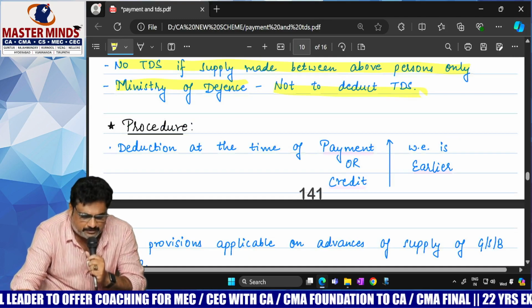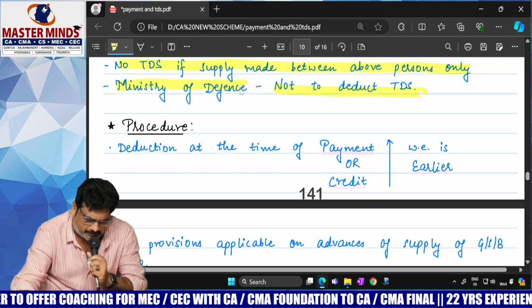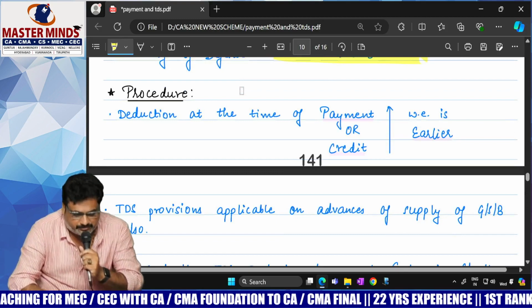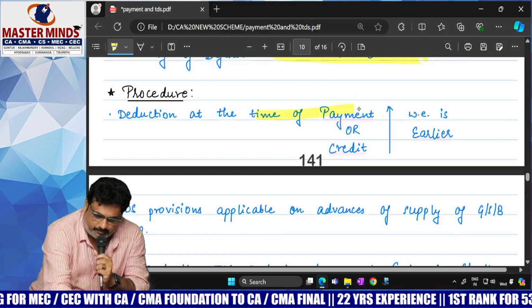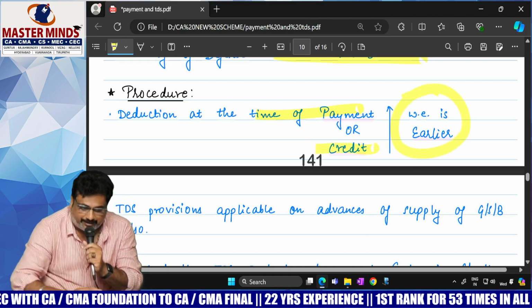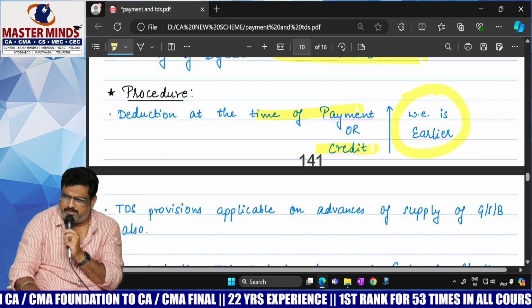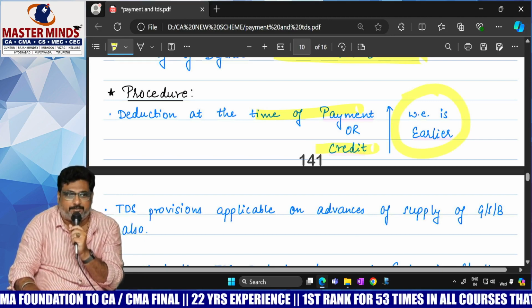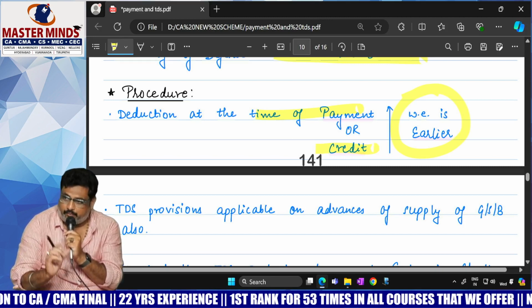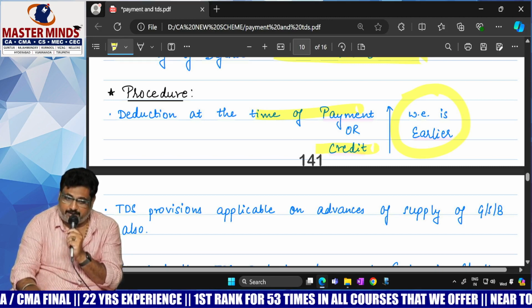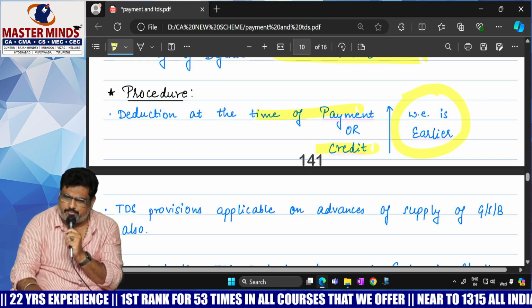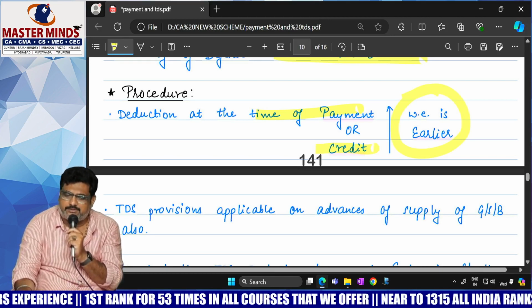Next one. Sir, what is the procedure of deducting the GST? That means when TDS needs to be deducted, deduction is at the time of payment or when the amount is credited in the bank, whichever is earlier. Just like the time of supply, date of payment will be there. Same point applicable here also.